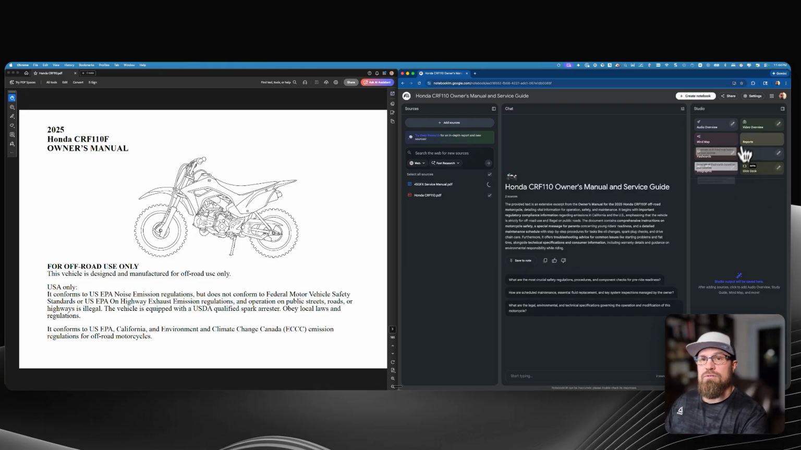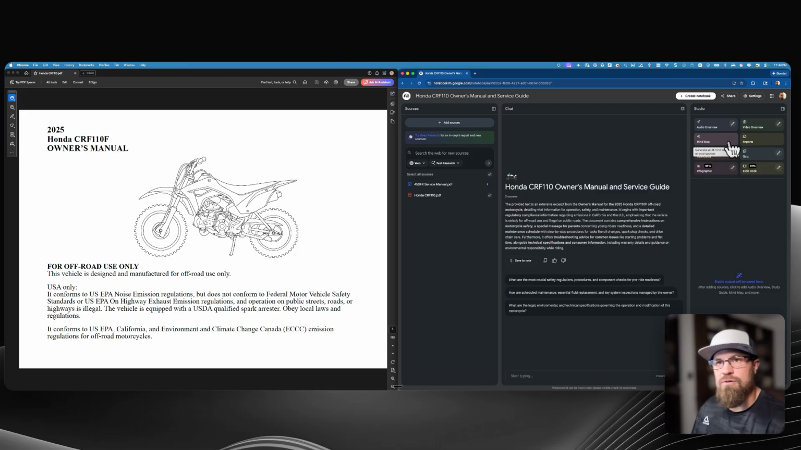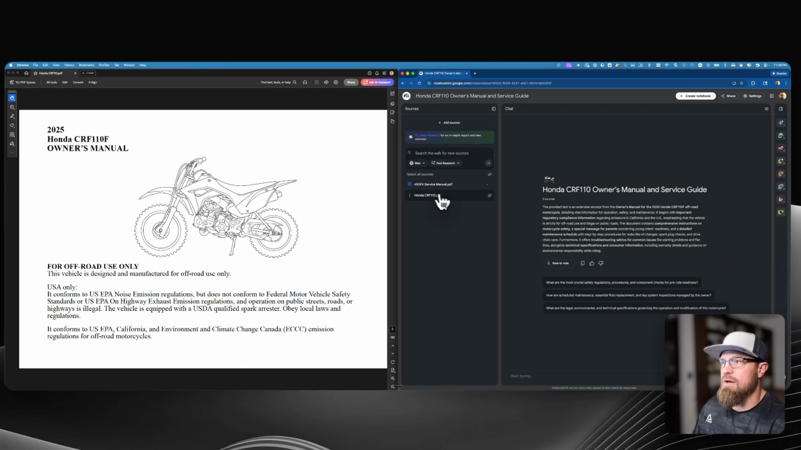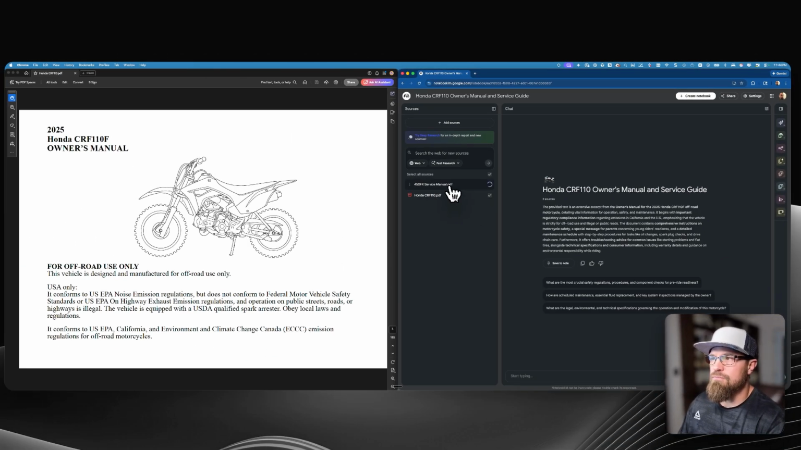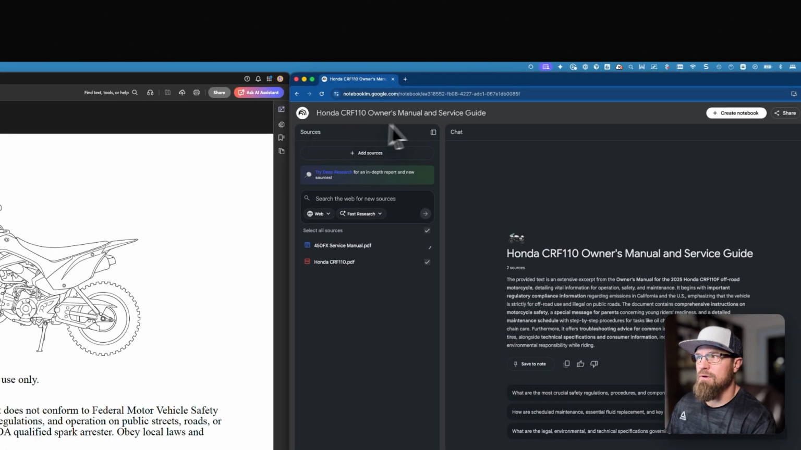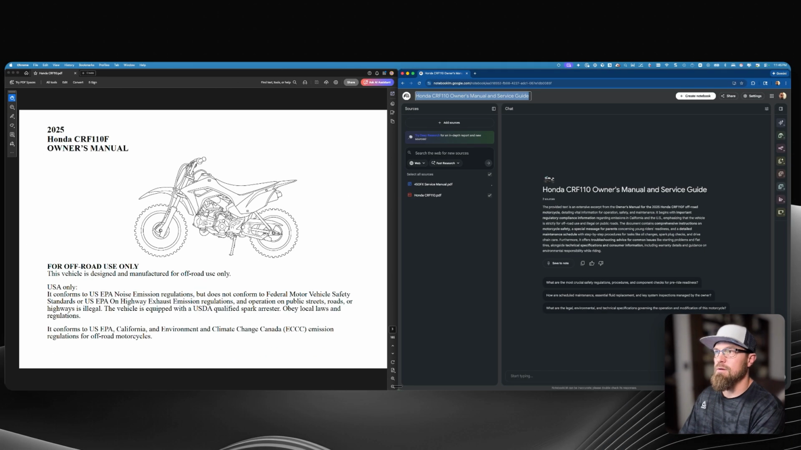Now you can see there's a lot of different things that you can do right here, but we're not so interested in the studio right now. What I'm showing you is you have your two sources that you want to search from. Now, what this will do for you is, if you have this notebook, let's say I'm going to rename it right here and say Owner's Manuals.